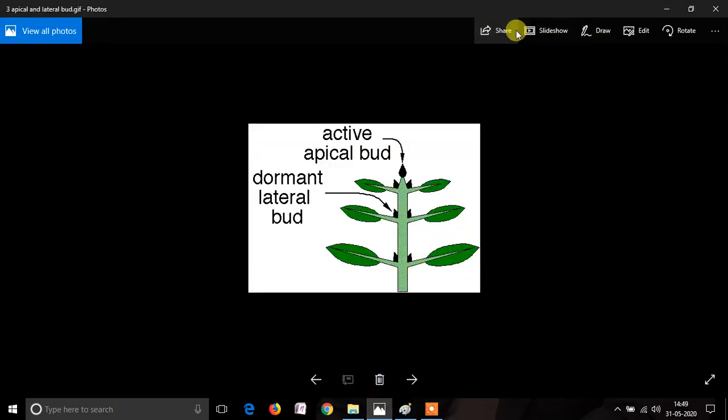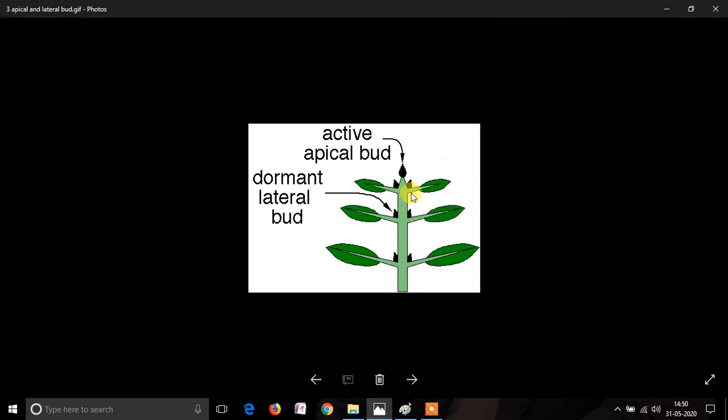And here you can see a twig with the leaves. At the tip of the twig, a bud is there which is called the apical bud, and at the axis of the smaller twigs there are buds which are known as the lateral buds.